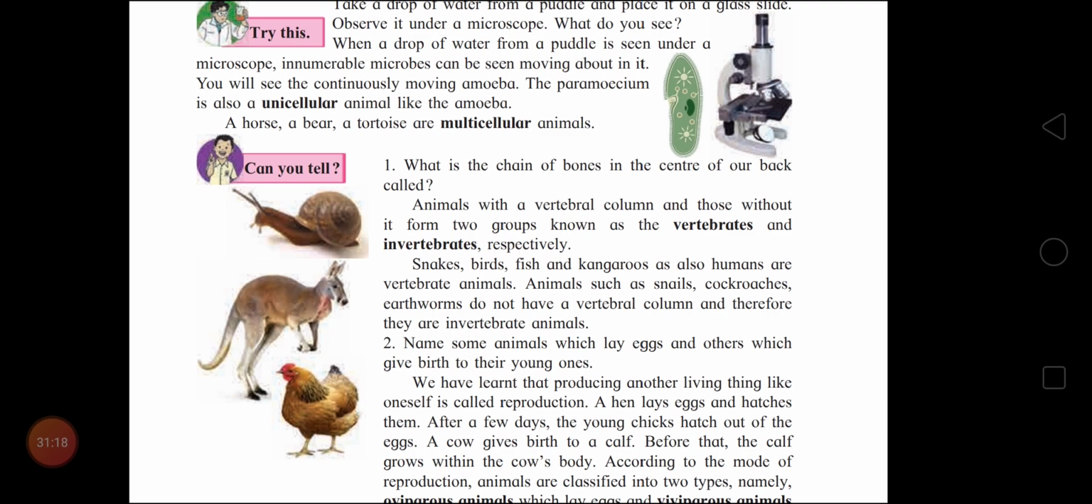Then according to the vertebral column, meaning backbone, invertebrata and vertebrata are the types. Invertebrata means having no vertebral column, they are invertebrates. Example, earthworm, snail, starfish, they don't have the backbone. But vertebrata having a vertebral column are vertebrates. Animals who have a vertebral column are called vertebrates. Example, fish, bird, man.